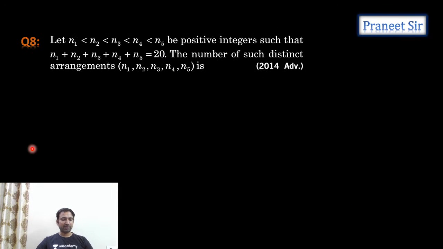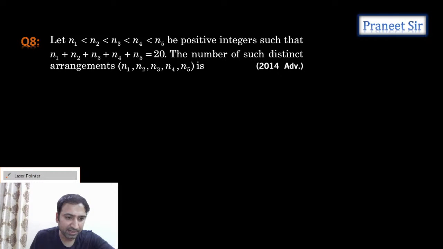Yeah, this is the last question we have, guys. N1 less than N2 less than N3 less than N4 less than N5 positive integers such that the sum of the elements is equal to 20. Okay, right, let's do it this way.